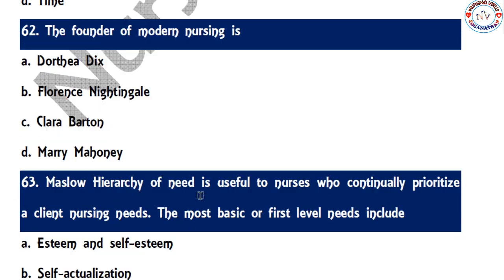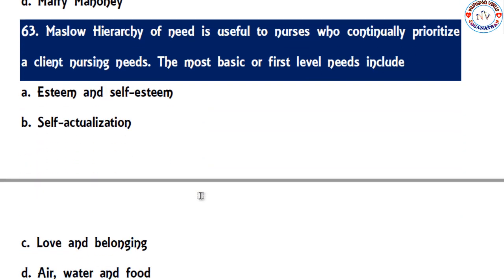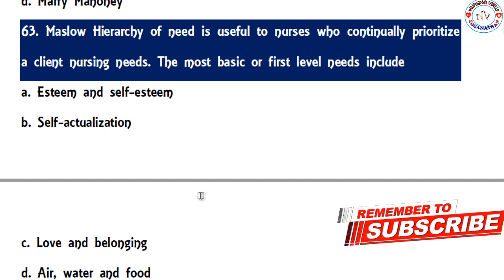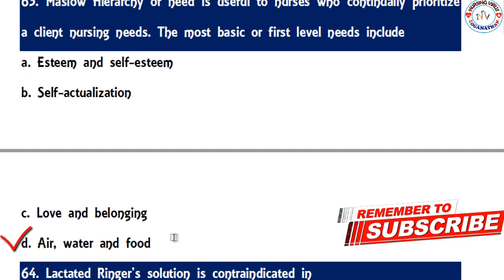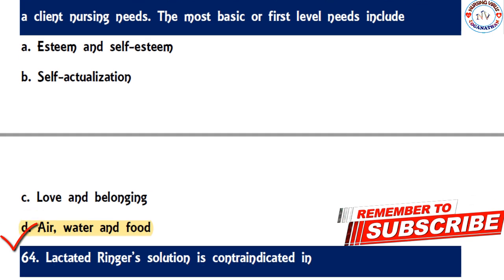So the next question, the psychology question: Maslow's hierarchy of needs is used by the nurse to constantly prioritize a client's nursing needs. The most basic or first level need includes self-esteem and esteem, self-actualization, love and belonging, air and water, and food. So the correct option is food and water. That is the basic need for every patient.